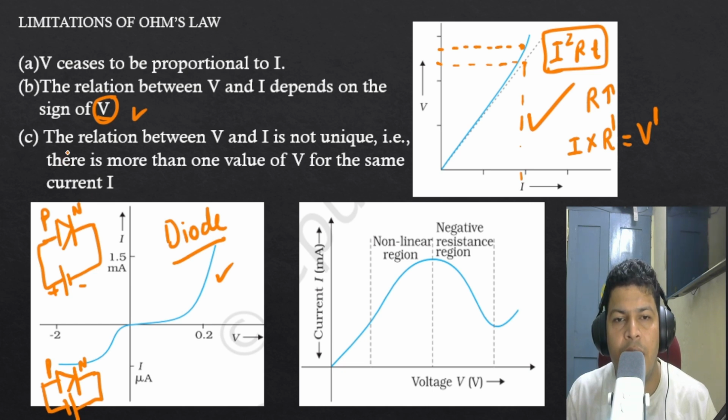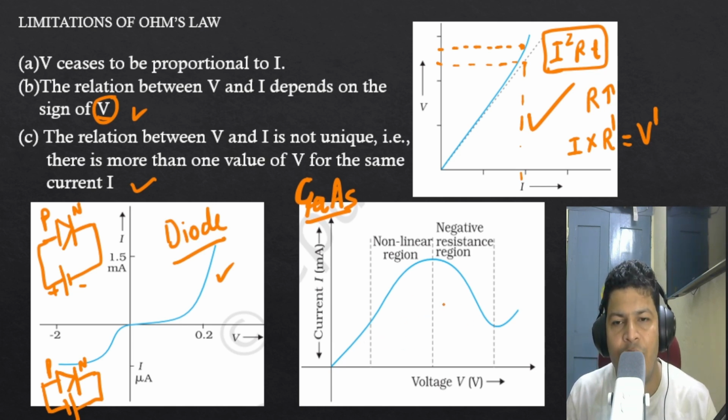Now the third is that the relation between V and I is not unique. That is, there is more than one value of V for the same current. This is again for semiconductors. We have a special semiconductor, gallium arsenide, which we write as GaAs, and for which we have an IV graph here.